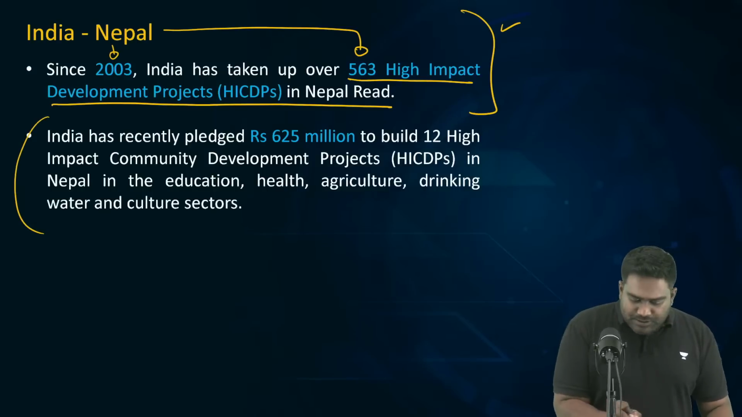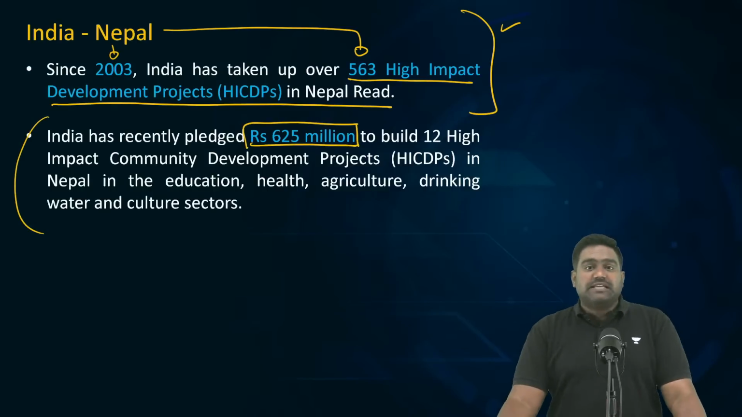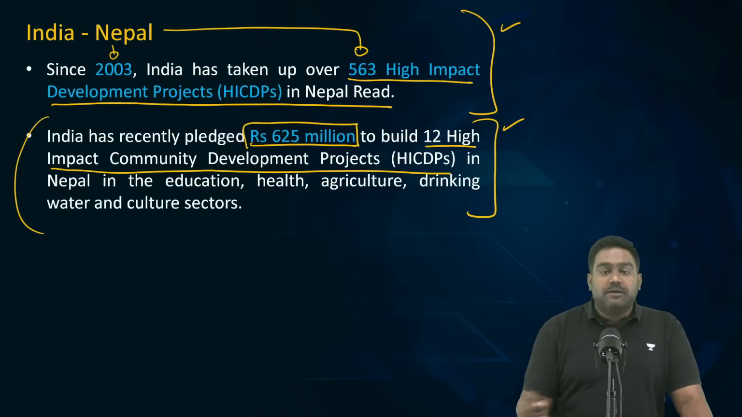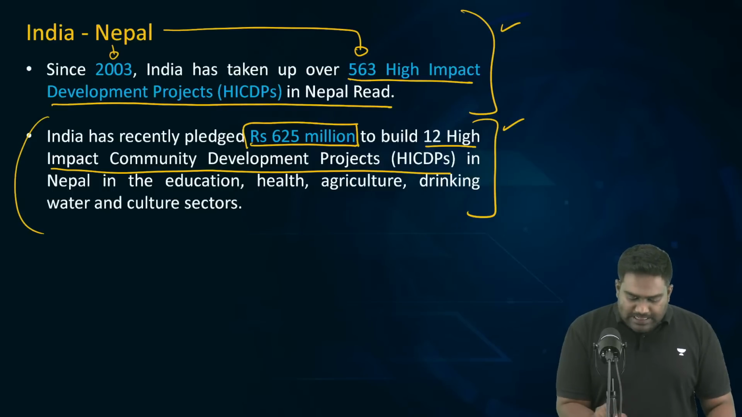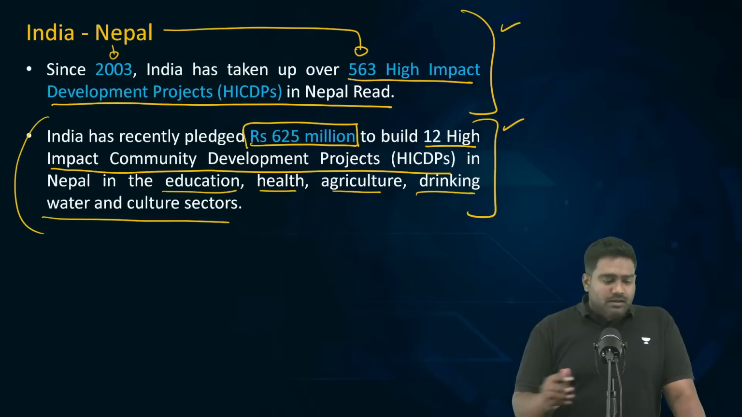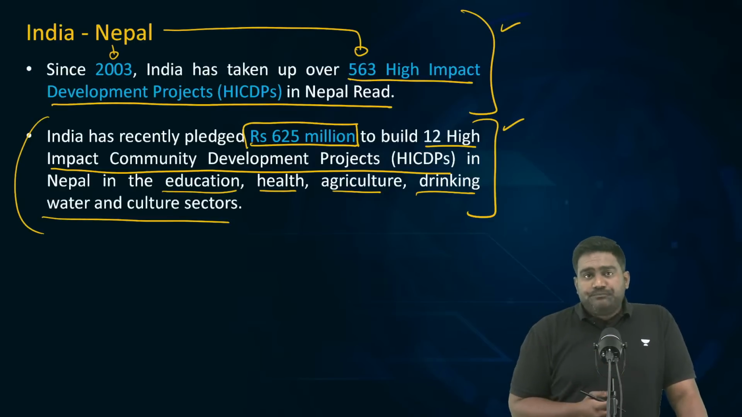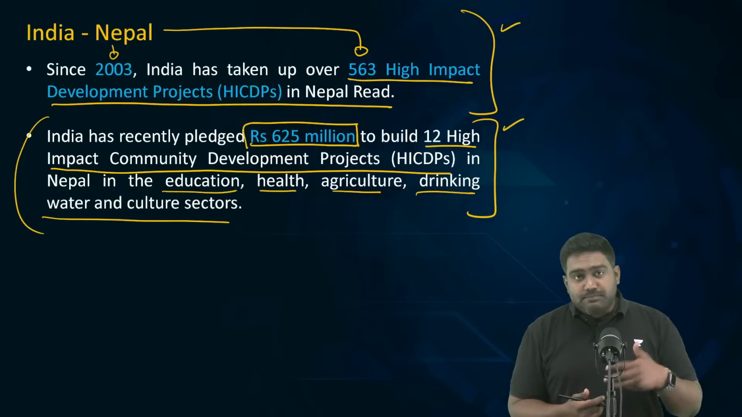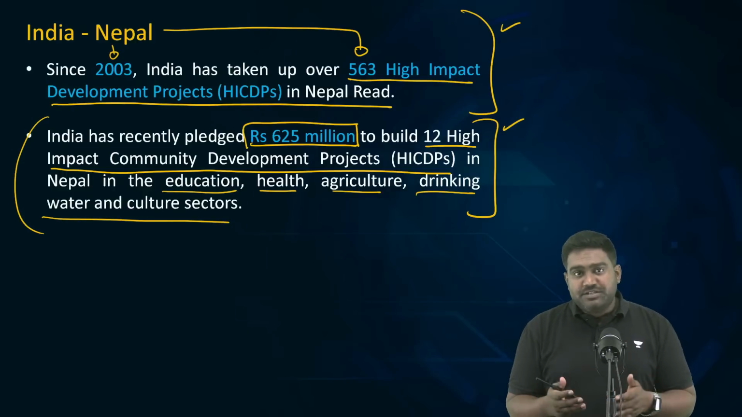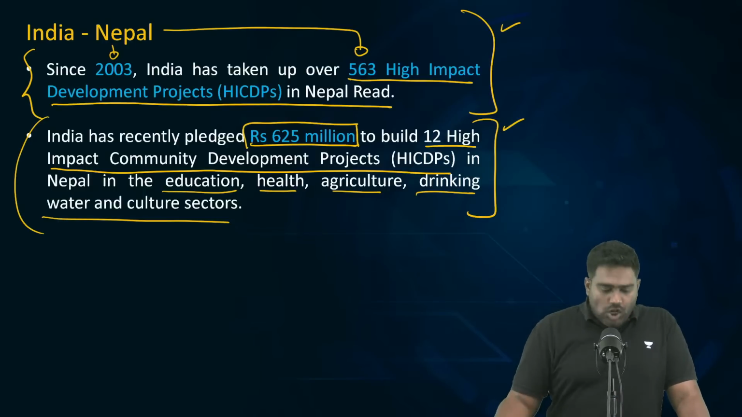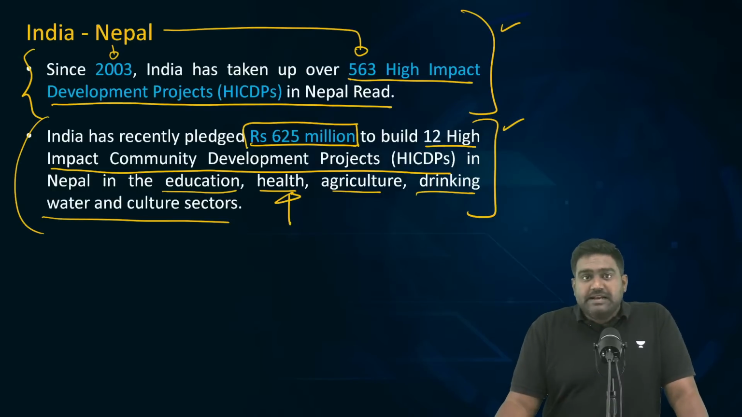Recently, India has announced 625 million rupees in funding to build 12 new high impact community development projects covering drinking water, health, agriculture, education, and even the cultural sector. There are important cultural shrines linked with Hinduism, Buddhism that form a common link between India and Nepal. So we are trying to create tourist amenities and better infrastructure at these sacred pilgrimage sites. There are school projects that India has taken up, along with healthcare centers, which we are funding and setting up.